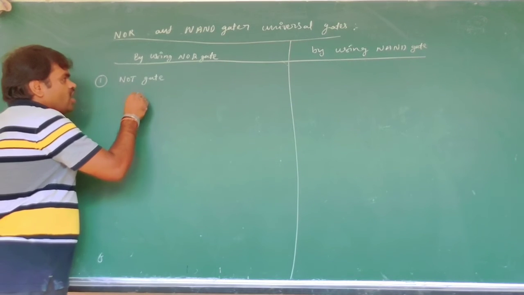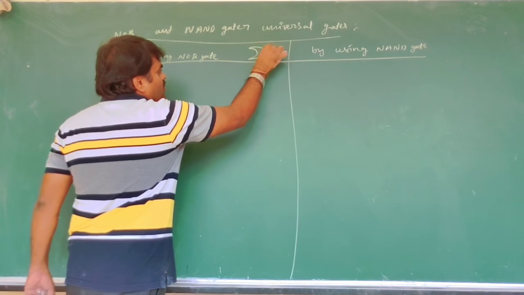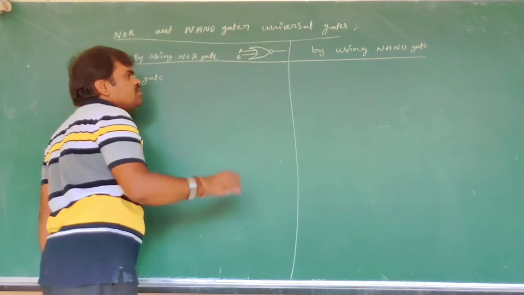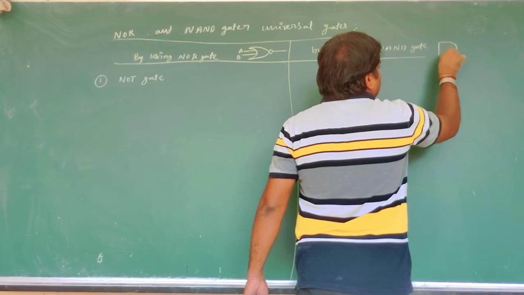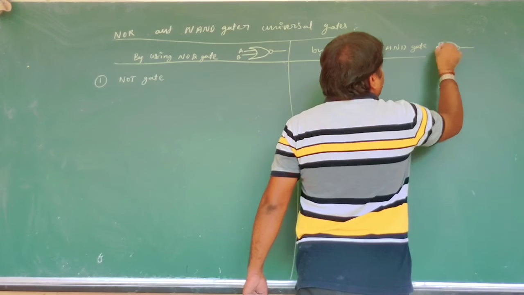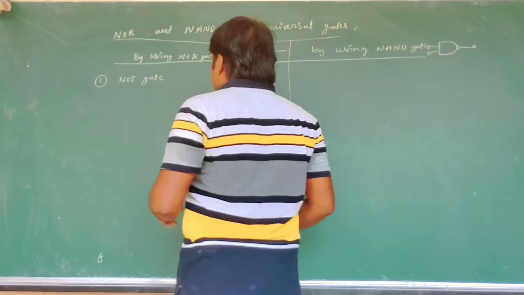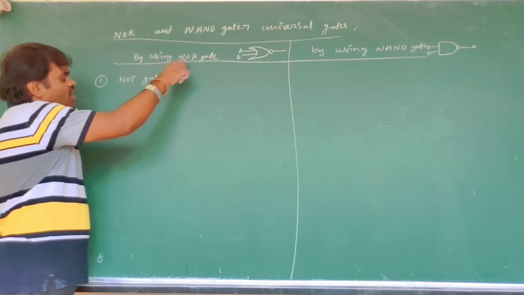See, the symbol of NOR gate with inputs A, B. This is the symbol of NOR gate. Now the symbol of OR gate, and the bubble in front of it. So the NOT gate is constructed by using NOR gate.